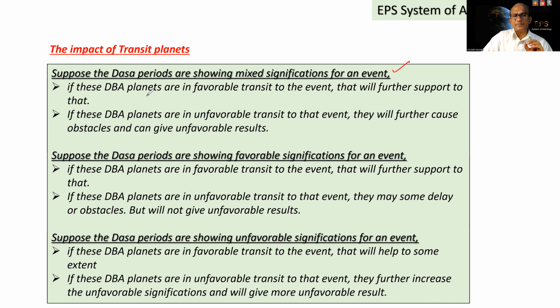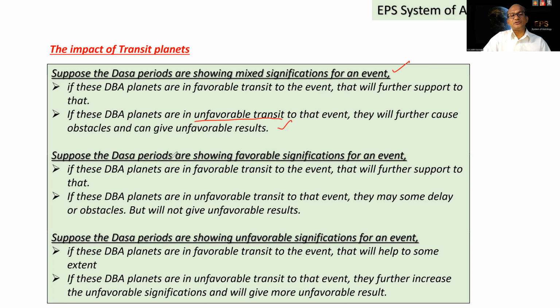If the dasa, bhukti planets are in favorable transit to the event, that will further support the event. Instead, if the dasa, bhukti, antara planets are in unfavorable transit to that event, they will further cause obstacles, or they can give unfavorable results also. I hope you have understood.